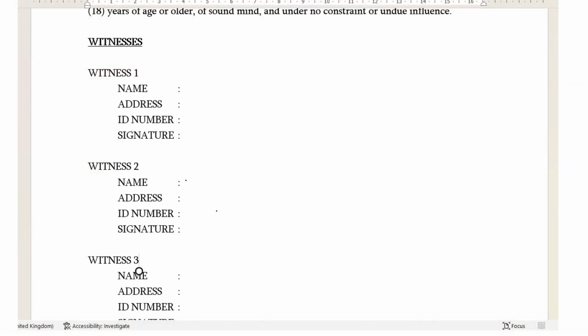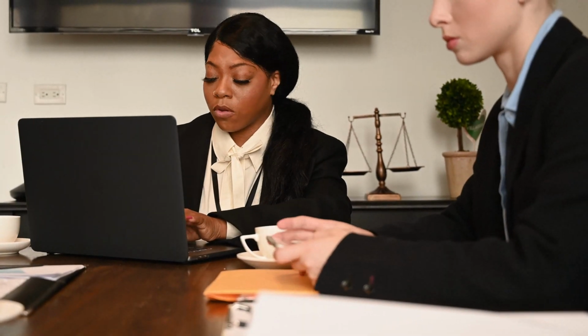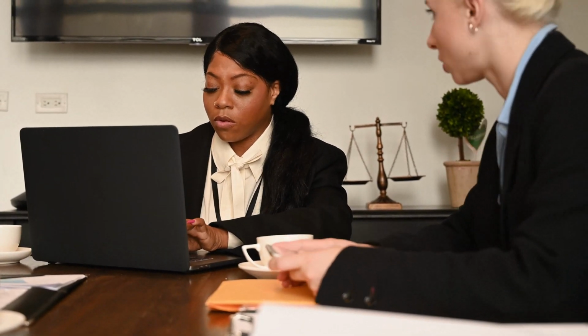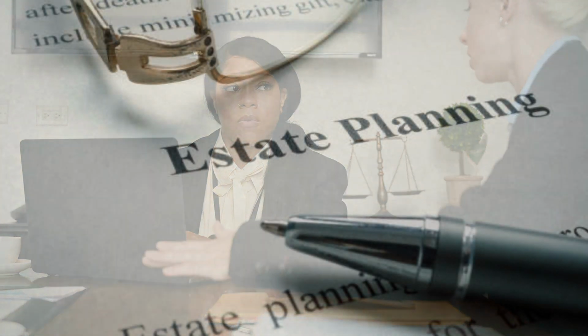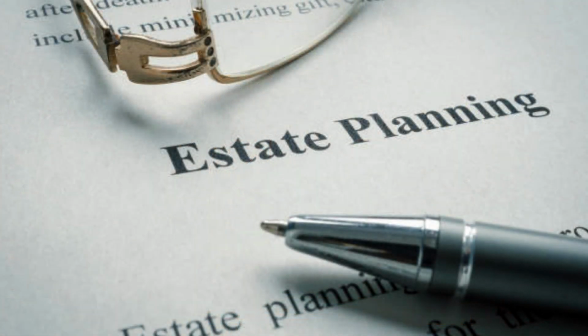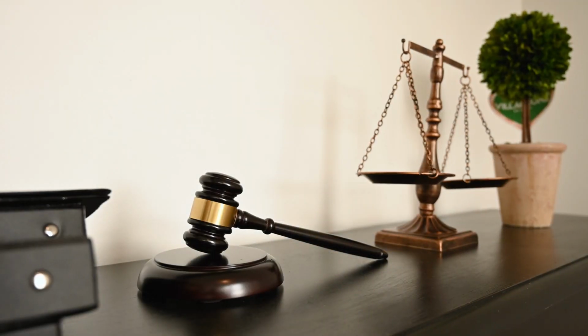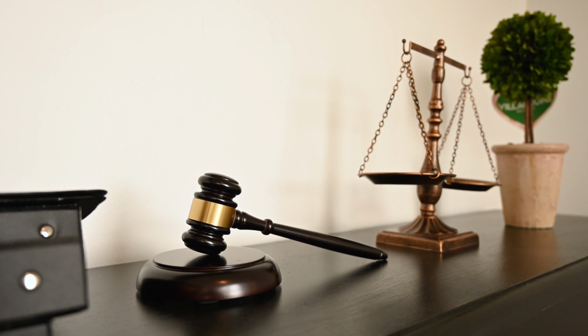It's important to keep your will updated as your circumstances and wishes change over time. If you have any questions about creating a will or the process of estate planning, it's best to consult with an experienced attorney who can provide guidance and advice tailored to your individual situation.